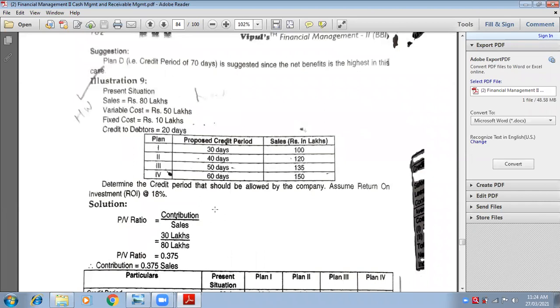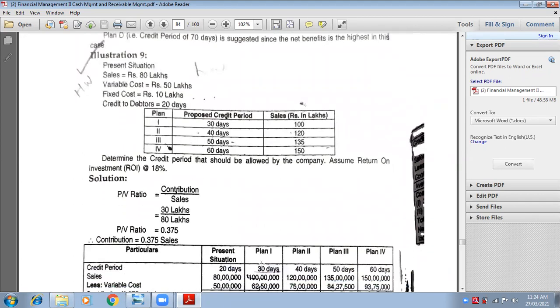Make the columns. How many columns will you make? Come on, tell me quickly. Yes, how many? 6 columns.